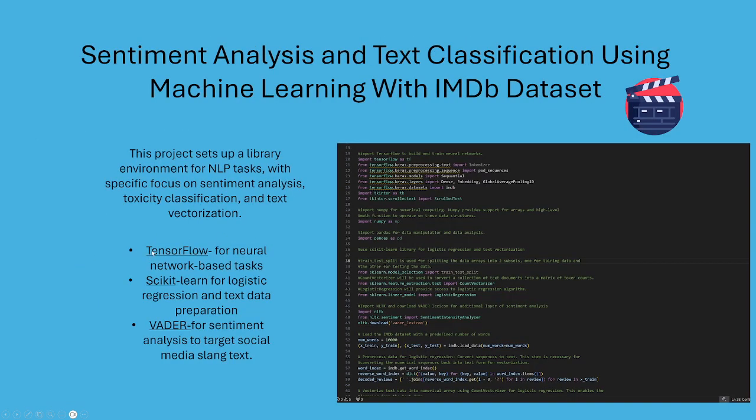To demonstrate the usefulness of natural language processing and AI, I completed my final project on sentiment analysis and text classification using machine learning with IMDb datasets. The aim of this project is to establish a library environment for my NLP tasks with the focus on sentiment analysis, toxicity classification, and text vectorization. To accomplish this, I use TensorFlow for my neural network-based tasks, scikit-learn for the logistic regression and data, and VADER to target the sentiment analysis in social media slang.